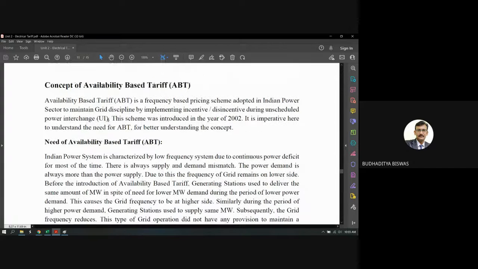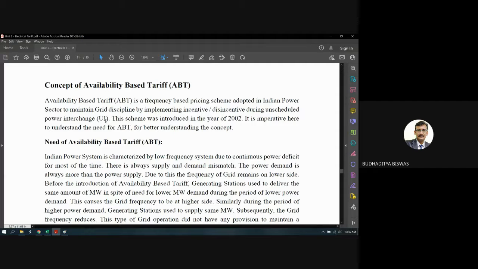Now come to the last topic of this chapter, the tariff. Here comes the concept of availability based tariff. What is availability based tariff? Availability based tariff, or ABT, is a frequency based pricing scheme adopted in the Indian power sector to maintain grid discipline by implementing incentive and disincentive during unscheduled power interchange.